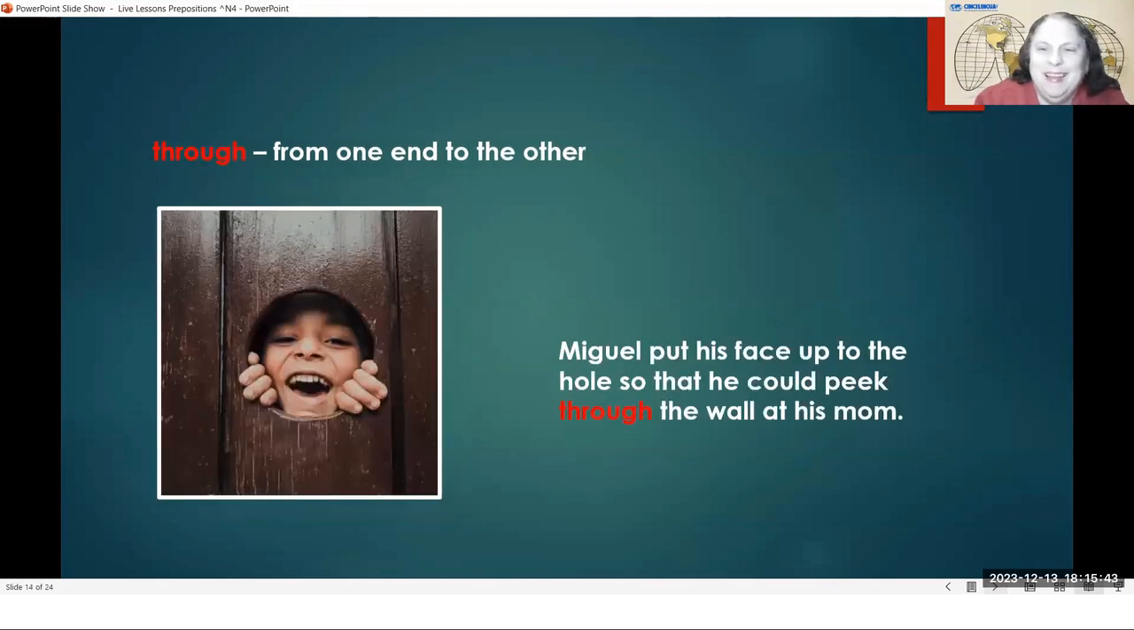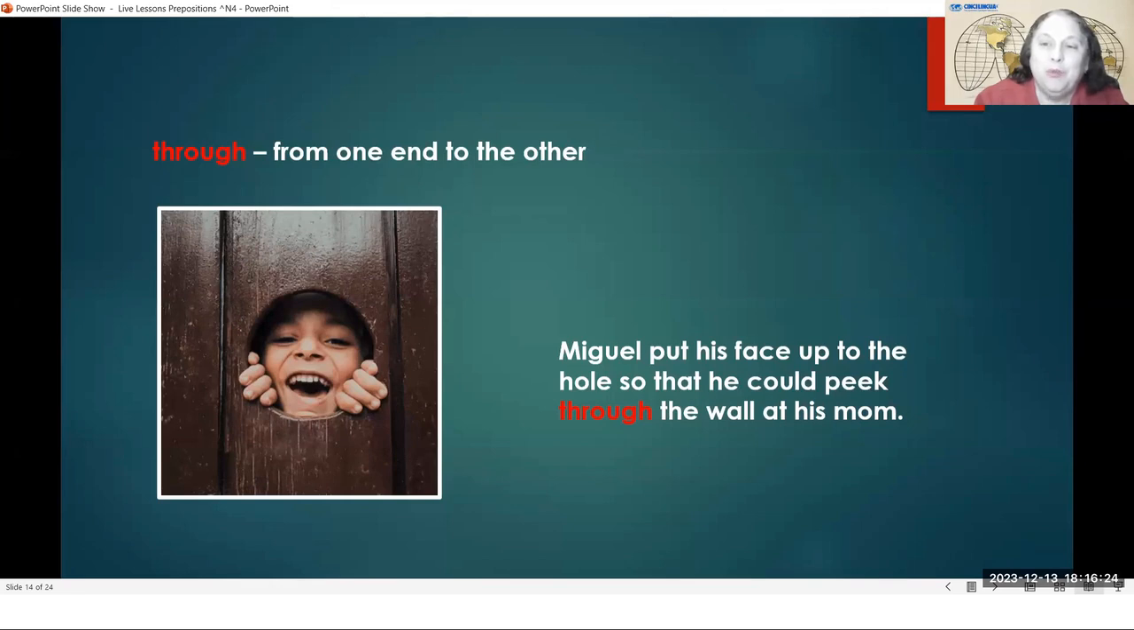Now here, it says Miguel put his face up to the hole so that he could peek through the wall at his mom. So they have cut a hole in the wall here. Maybe this is at a playground or at a park. It is a wall. This little hole, to go from one side to the other, the wall is not very big. But his face is on this side, and you can see his face on the other side of the hole. So he's putting his face at one end of the hole, and you can see it on the other end of the hole. He is peeking through.